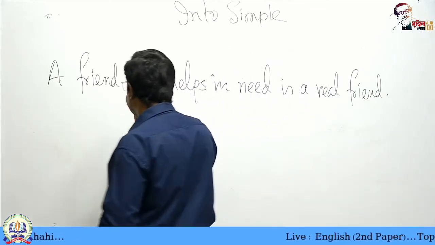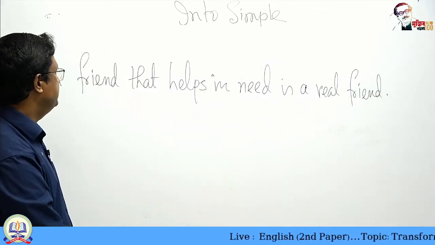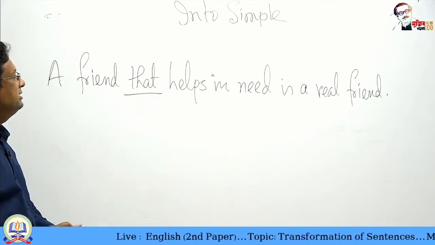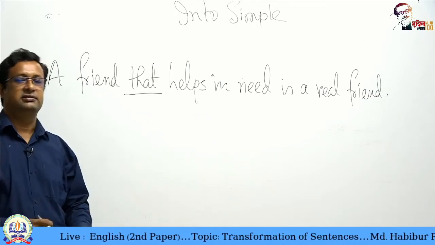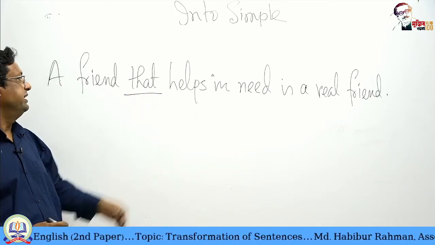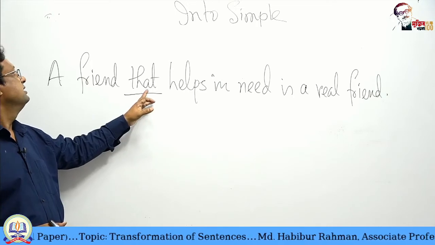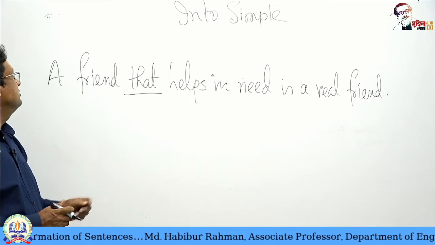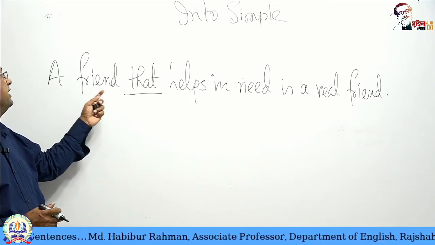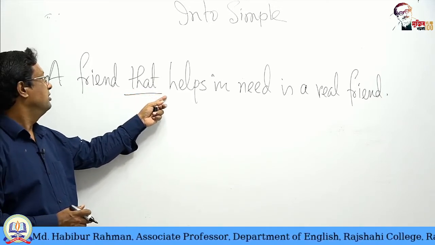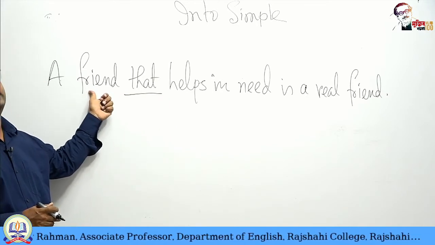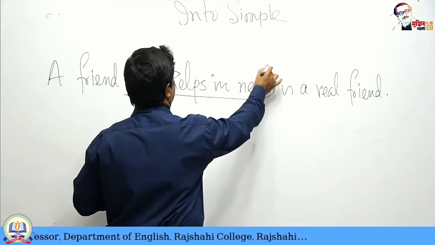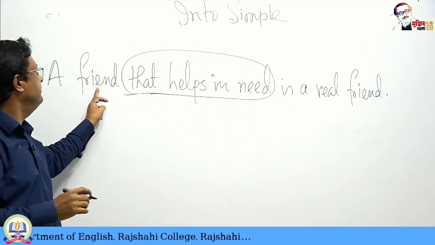So, what do you see? This is a complex sentence. You find "that", and you can also call this clause a "that" clause because it begins with that. Another thing, this is an adjective clause. Adjective clause why? Because you find the clause modifying a noun, friend. This person that helps in need is actually modifying friend.